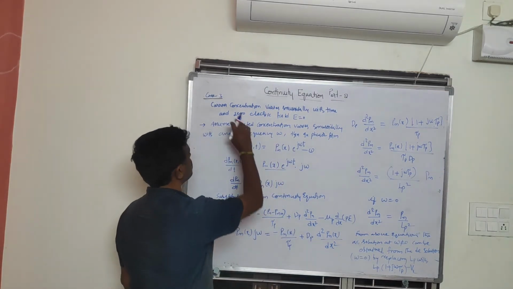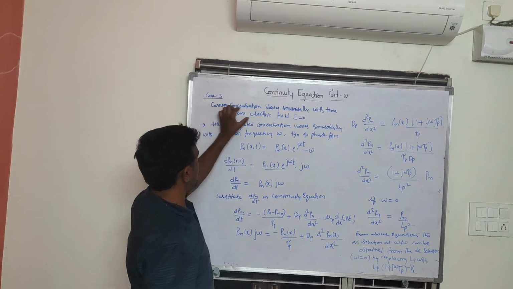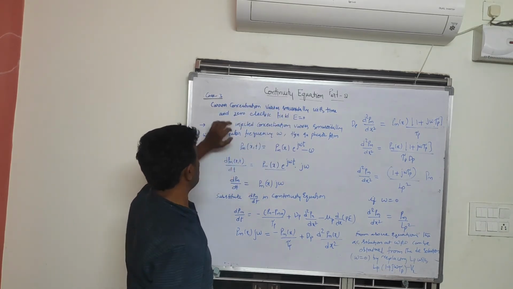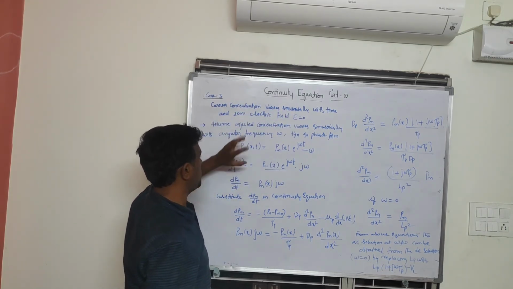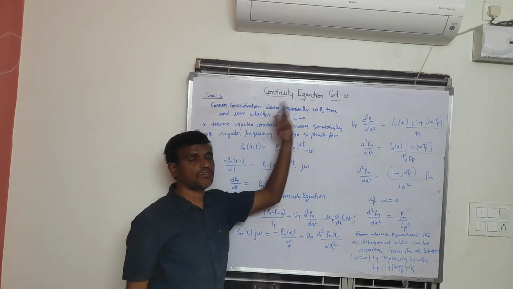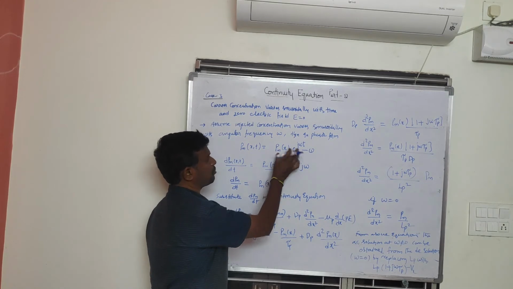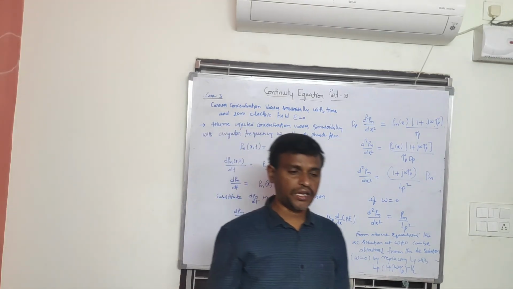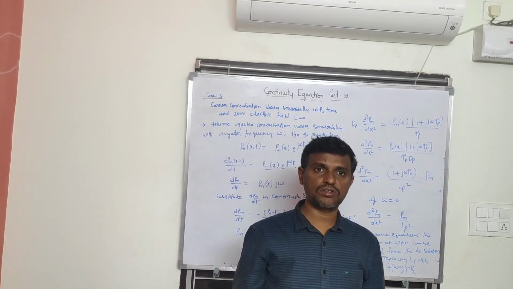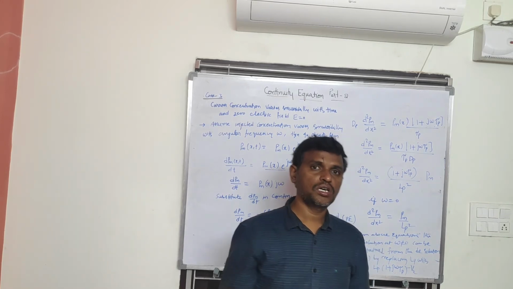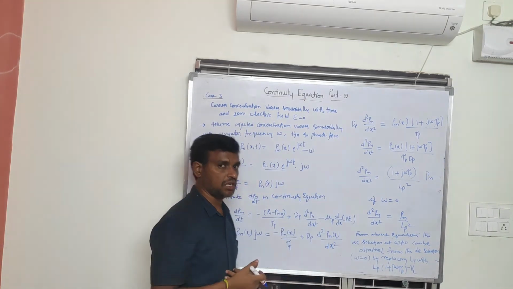So here the carrier concentration varies sinusoidally with time and zero electric field. Since it varies sinusoidally with time, I am going to represent the injected carrier concentration in phasor form.